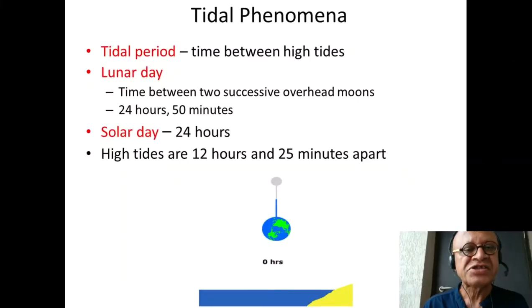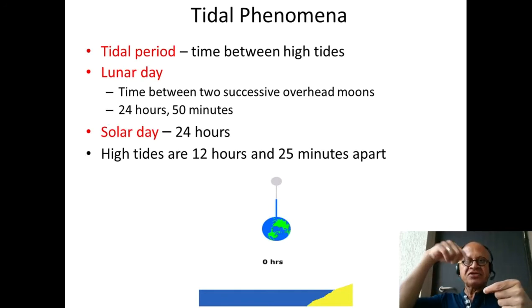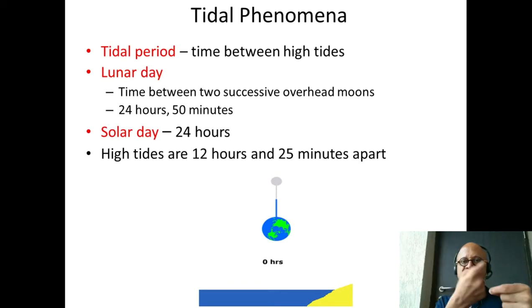So we will define this concept called lunar day. The moon is going around the earth, and earth is rotating around its own axis, right? As the moon is moving, earth continues to rotate. So when will the moon come back to the same point? That's going to define the lunar day.